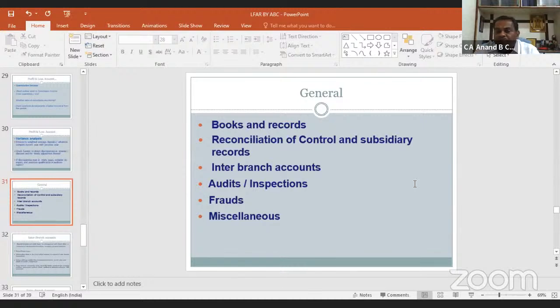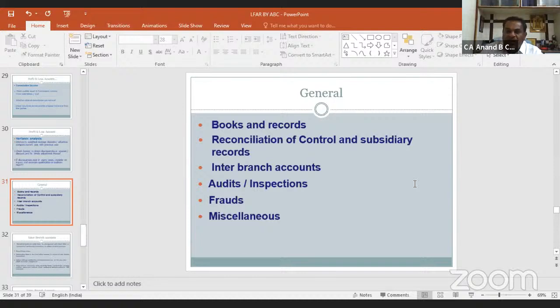Now the fourth part of LFAR is general. Books and records, reconciliation of control and subsidiary records, inter-branch accounts, audits and inspection, frauds, miscellaneous. These are the items which fall in the category of general reporting.